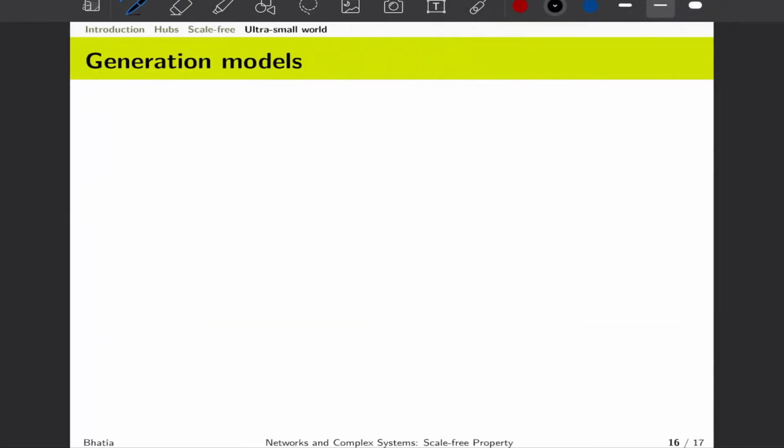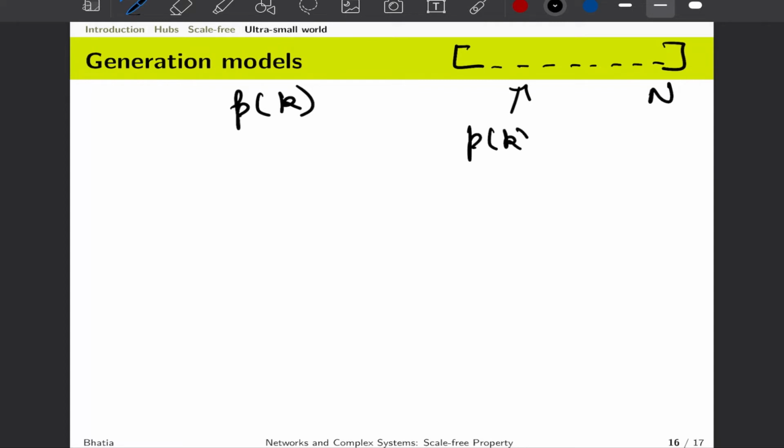Now let us move to the last discussion. For example, in many real world scenarios, we just know that this particular vector is coming from a degree distribution which follows a functional form of pk, and we want to generate synthetic data or a vector that would represent n nodes, or their degrees, which are actually coming from a given distribution. In this case, we can start with pk as k raised to power minus gamma. So how can we do that?